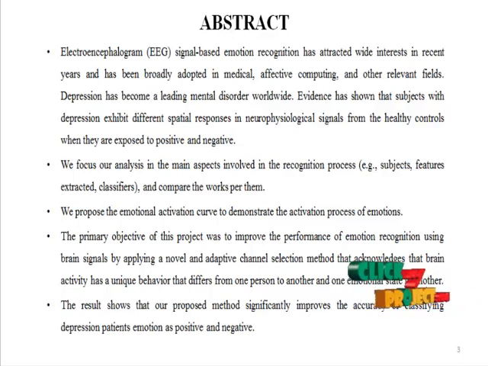We focus our analysis on the main aspects involved in the recognition process and compare the work on them. We propose an emotional activation code to demonstrate the activation process of emotion. The objective of this project was to improve the performance of emotion recognition using brain signals by applying a novel and adaptive channel selection method that acknowledges that brain activity has unique behavior that differs from one patient to another and from one emotional state to another. Results show that our proposed methodology significantly improves the accuracy of classifying depression patients' emotions as positive and negative.